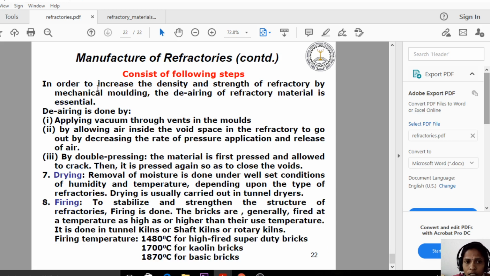But to increase the strength and the density of the material, we must do the de-airing process. In the de-airing process, either by using the single pressing process, or by passing the air, or by double pressing process, we can do the de-airing. De-airing is nothing but removal of air inside of the raw material. And the second step is the drying. After molding, we dry the refractory material which we molded. And the last step is the firing process. After drying, we must do the firing process at more than the temperature of the refractory material to get the desired shape of the refractory material. So this is the manufacturing of refractories.